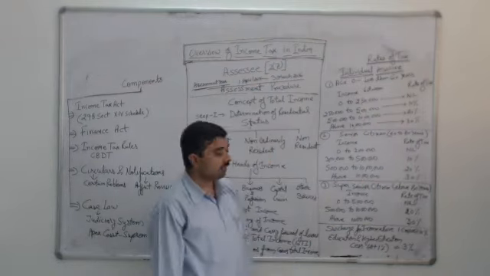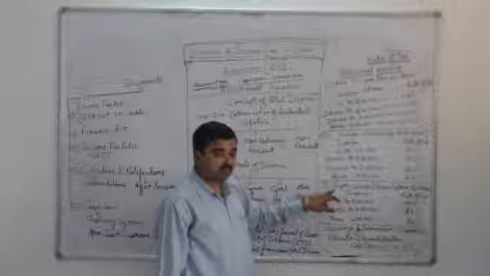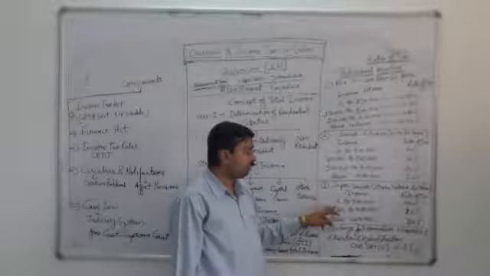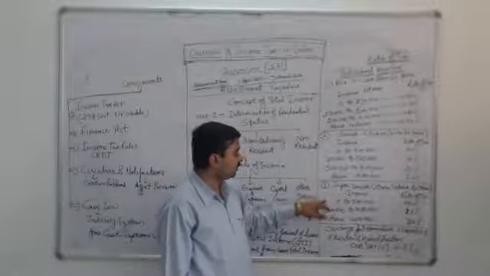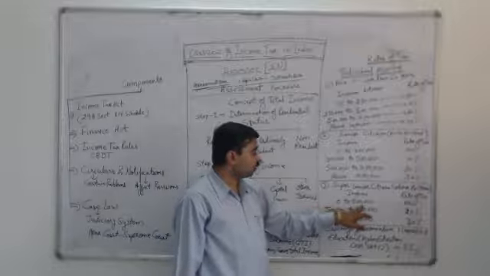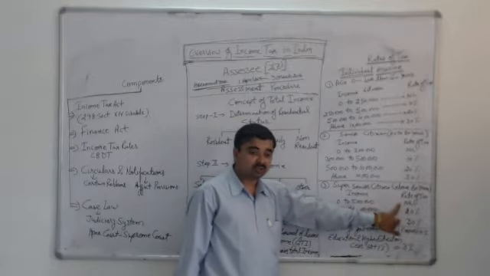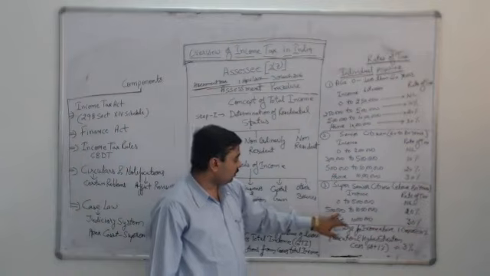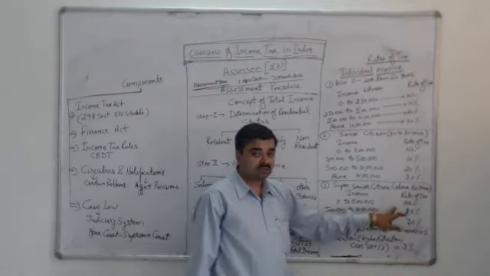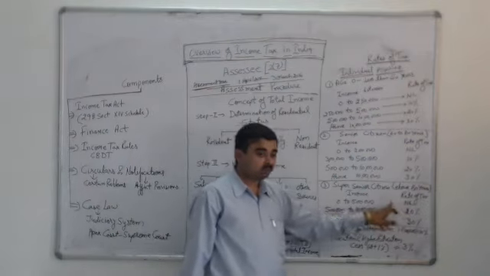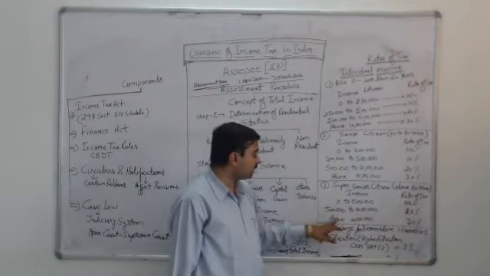In case the assessee turns out to be a super senior citizen, meaning he crossed the age of 80 years in the previous year, in that case, the tax rate will also give a benefit, and the tax rate will be as under. For 0 to 5 lakh rupees of his income, he won't have to pay any tax because the rate of tax is nil. If the assessee's income is from 5 lakh to 10 lakh rupees, 20% will be the rate of tax, and if his income exceeds 10 lakh rupees, 30% will be the rate of income tax, which is over the 10 lakh rupees.